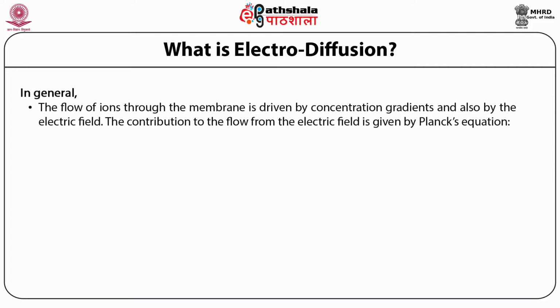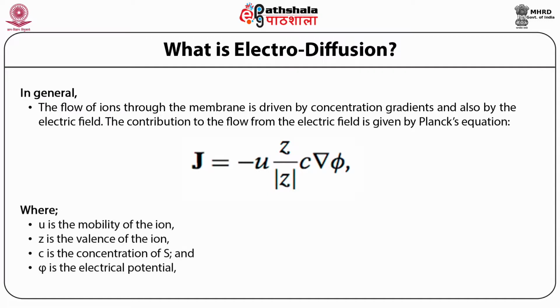In general, the flow of ion through the membrane is driven by concentration gradient and also by electric field. The contribution to the flow from the electric field is given by Planck's equation. J is equal to minus μ z C ∇φ.